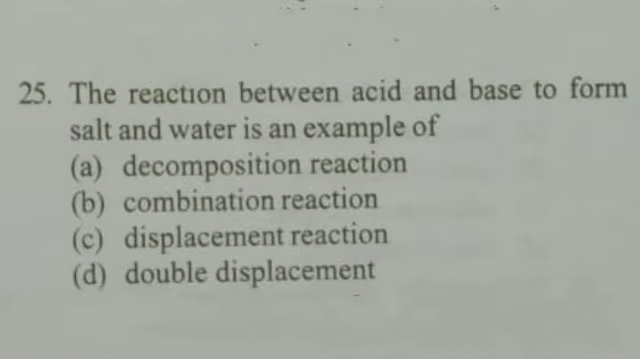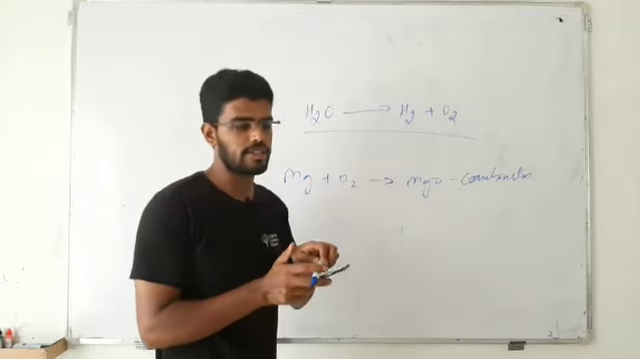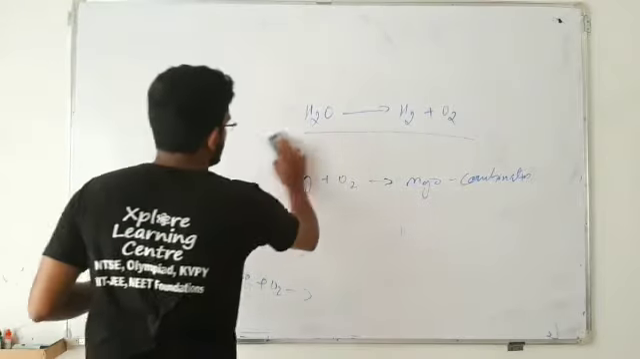Okay. Now next question, that is 25. Take a look. The reaction between acid and base to form salt and water is an example of, what are the options there? Decomposition reaction, combination reaction, displacement reaction and double displacement reaction. What should be the answer? To answer this question, you need to be able to write that reaction. Okay, so what's the reaction we need to write?